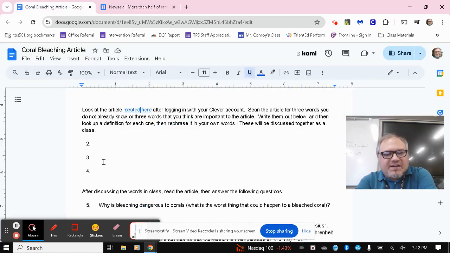So for the first section here, I want you to scan the article for 3 words you either do not already know or 3 words that you would think would be important to the article. Again, we're thinking about corals here. Write them out below and then look up a definition for each one, then rephrase it in your own words. I want these definitions to be simple enough that basically anybody in our class could understand them. These will be discussed together as a class. So again, list out your words, and then give a short definition that's easy for everyone